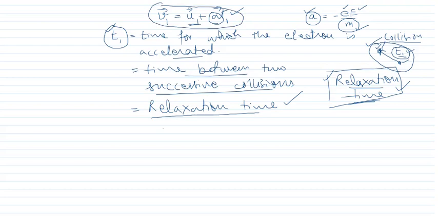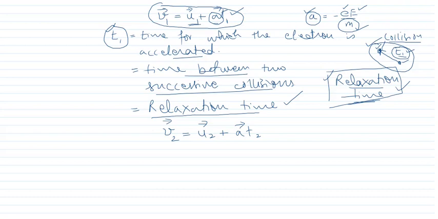then for the rest of the electrons I can also write the formula. For the second electron, v2 is equal to u2 plus a t2.